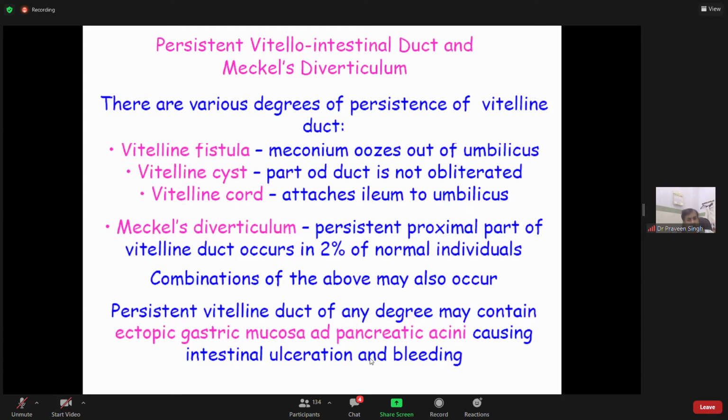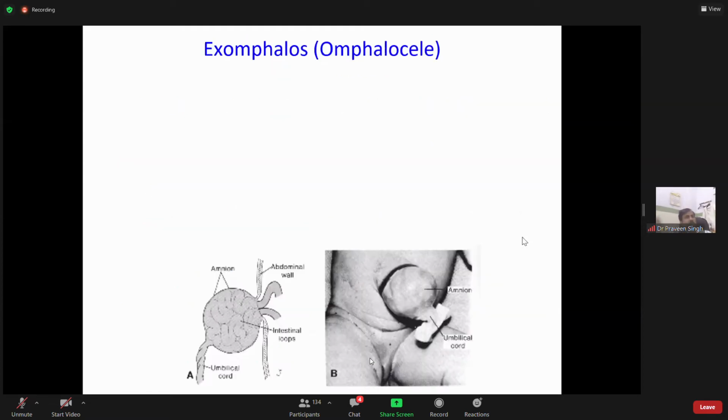Okay, now let's see another condition. You should prepare the intestinal vitelline because it is important. You can have a short note on it, or maybe some similar type of questions. Exam fellows, another important condition.